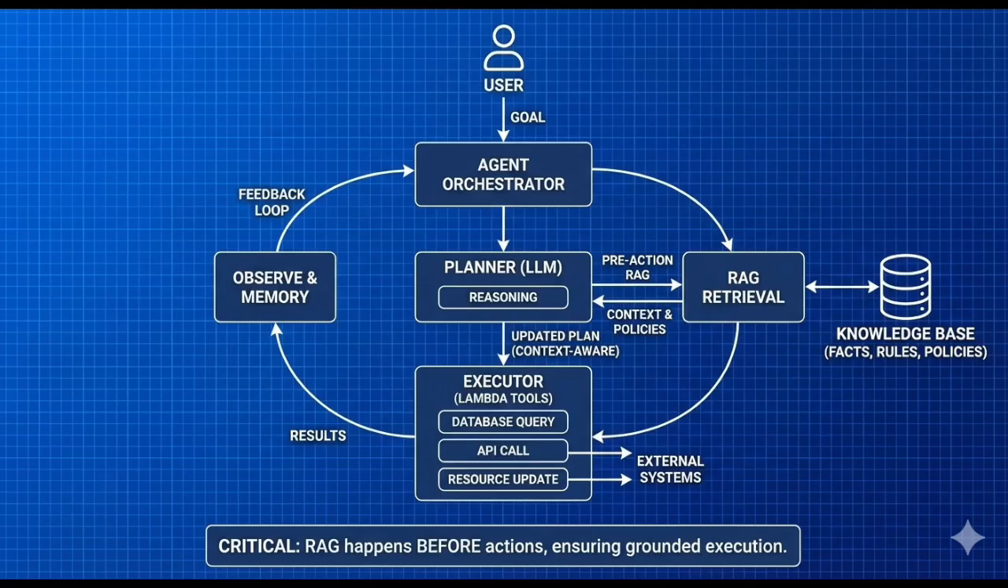Now let's place RAG in the agent loop. This is exam gold. A user gives a goal. The planner, the LLM, starts reasoning. Before it acts, it retrieves facts, rules, and policies using RAG. The planner updates its plan using that retrieved context. Only then does the executor, Lambda tools, act. The results are observed, memory is updated, and the loop continues. The critical point is this: RAG happens before actions, not just before the final answer.